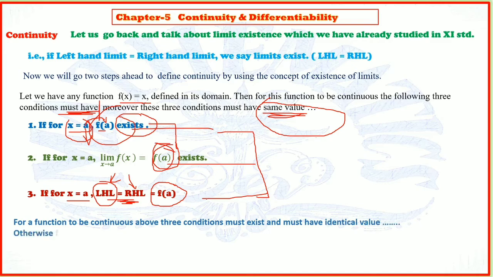Otherwise, especially this third one, if left hand limit is not equal to right hand limit, then we say that the function is discontinuous. No need of taking the first and second, only this is more than enough. If the left hand limit is not equal to the right hand limit, no function can be continuous. So I hope this much is clear to you.